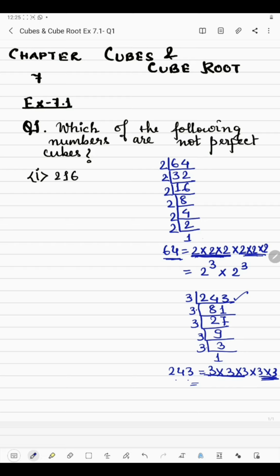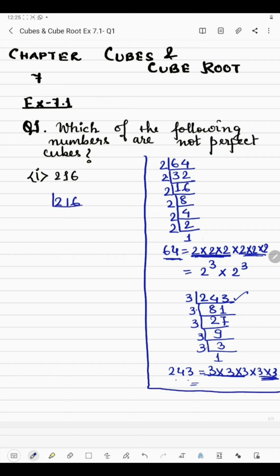Okay, now let's start. So here we have 216, and since 6 is even number, it will be divisible by 2. So 2 1s are 2, 2 8s are 16, 2 5s are 10, 2 4s are 8, 2 2s are 4, 2 7s are 14. Now 3 9s are 27, 3 3s are 9, 3 1s are 3.